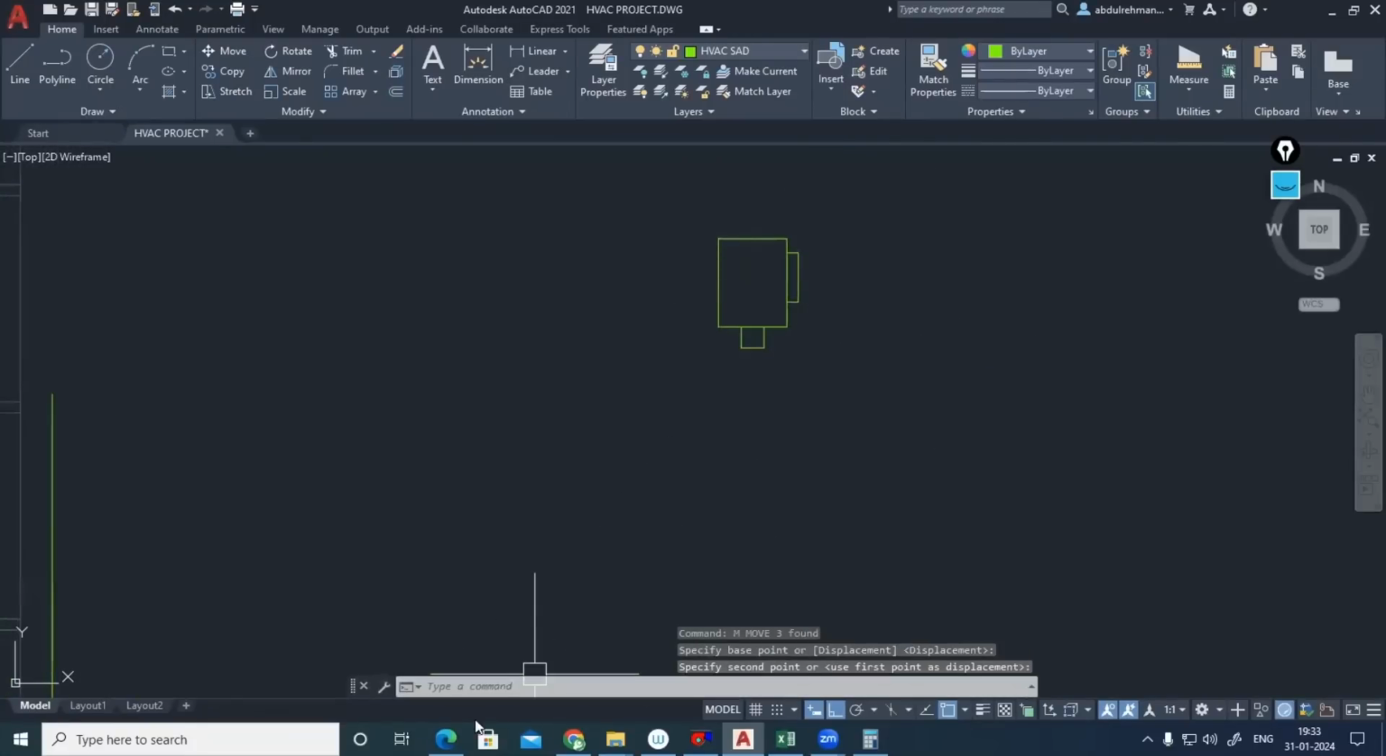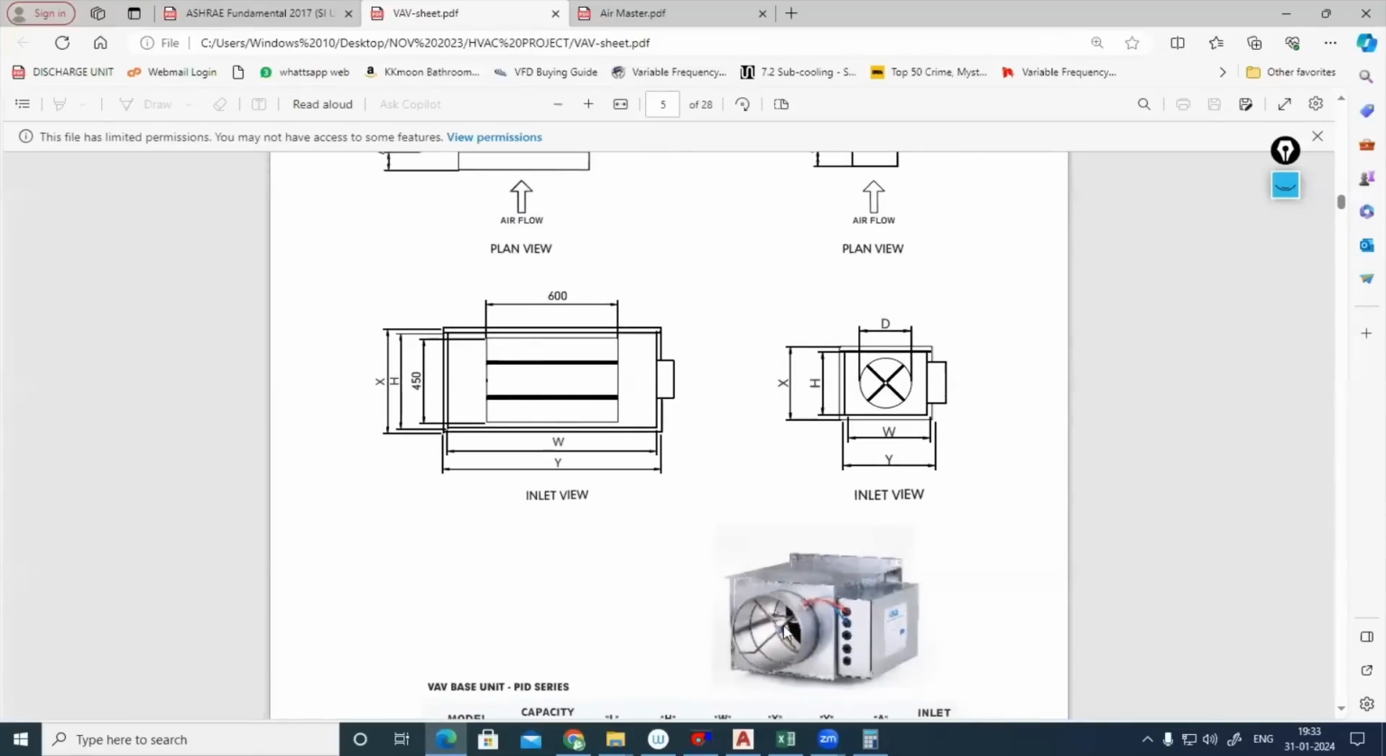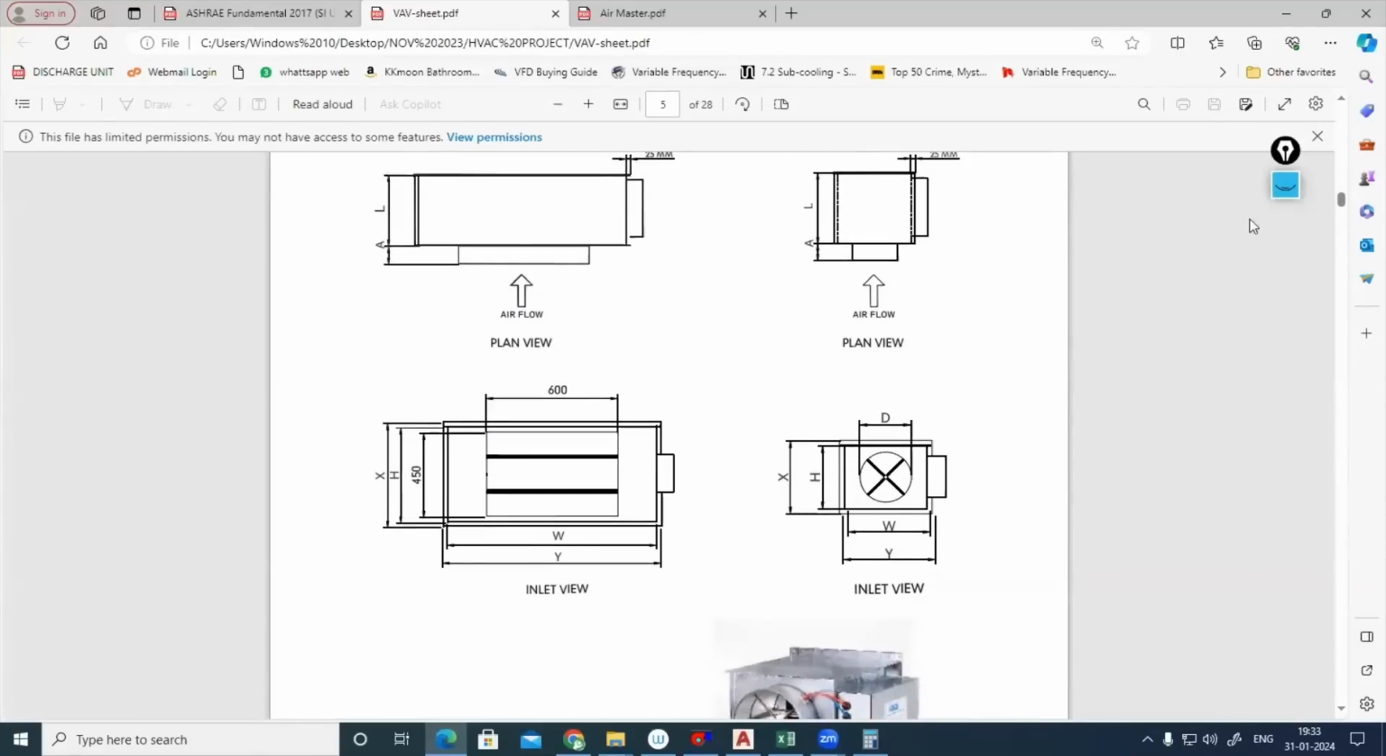The outlet for this one is outlet. Inlet is this, which one? Inlet is round in shape. Outlet is rectangular. Outlet dimension you can find that is this one. Correct. This is representing the outlet. Outlet is rectangle in shape. Correct. Outlet, for example, that is this 450, 600 like that, but it will vary. It is not constant. Okay.